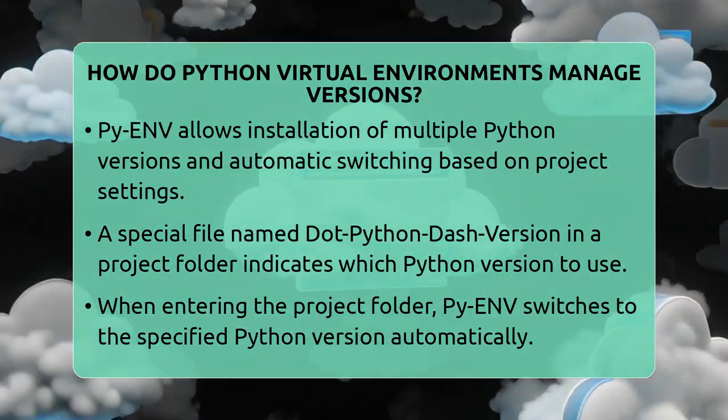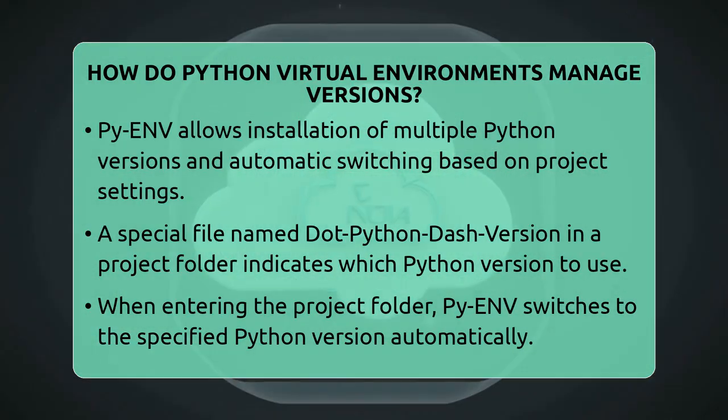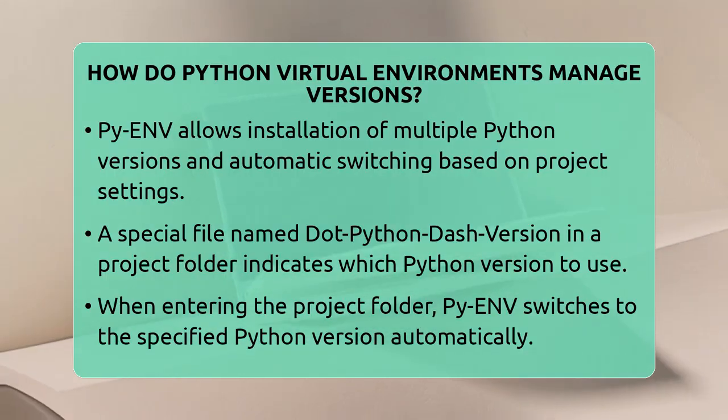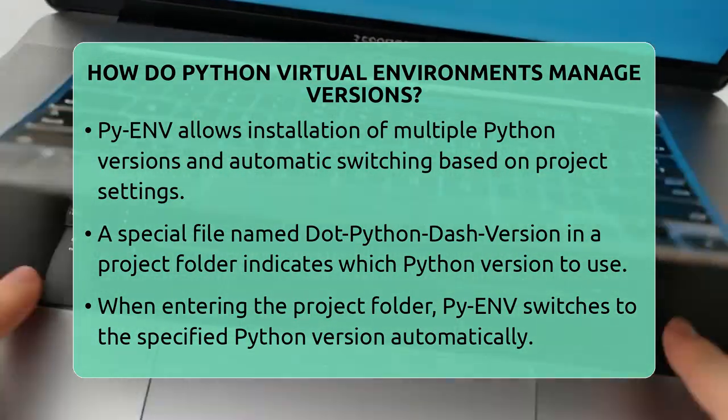This setup means you can work on one project with Python 3.10 and another with Python 3.13, all on the same machine. Each project has its own virtual environment that keeps its packages separate. Venv makes sure the right Python version is used for each project.